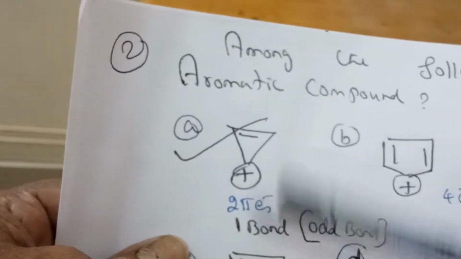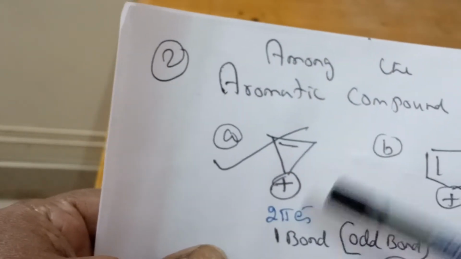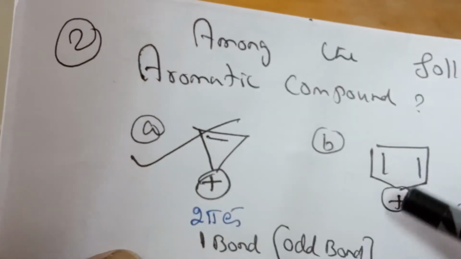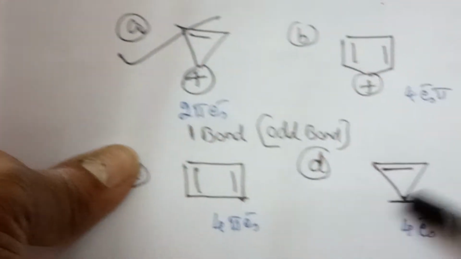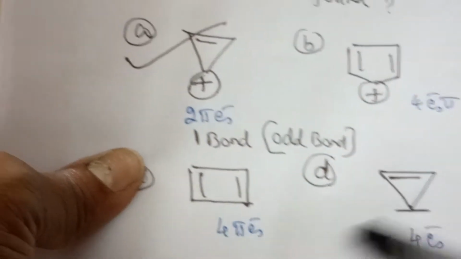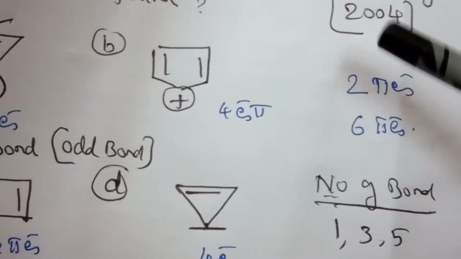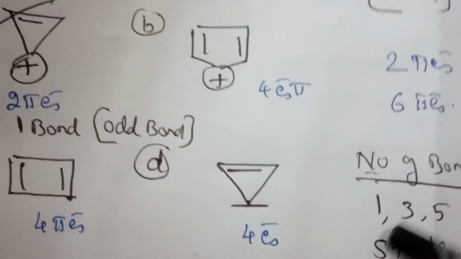Here the pi electrons are only 2, so the bond number is 1, so it is aromatic. Whereas in the other cases there are 4 pi electrons, 4 and 4, so these three are called anti-aromatic. Pi electrons should be either 2 or 6, or the number of bonds may be odd: 1, 3, 5.